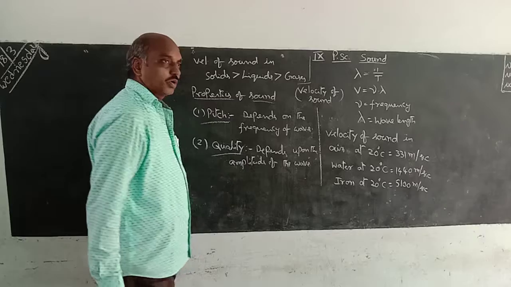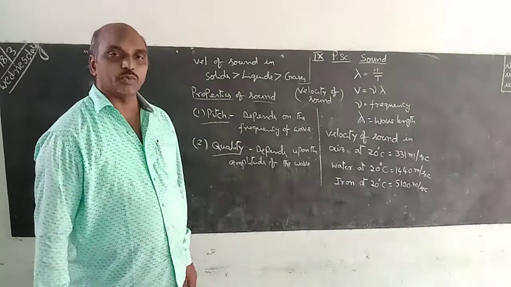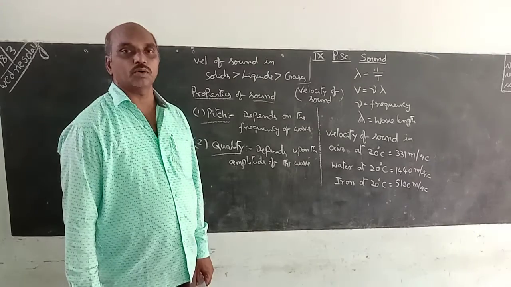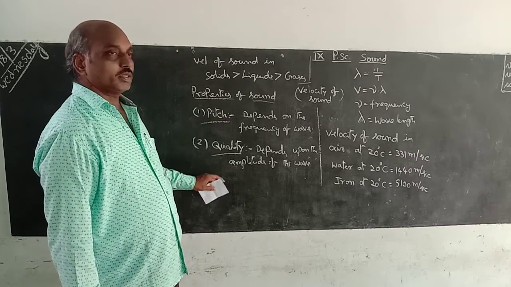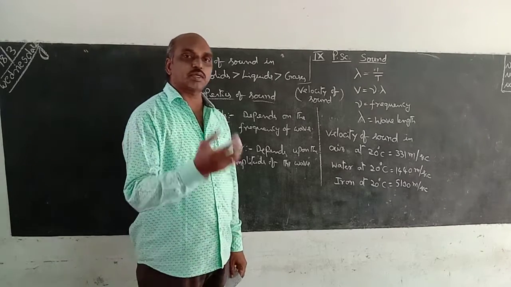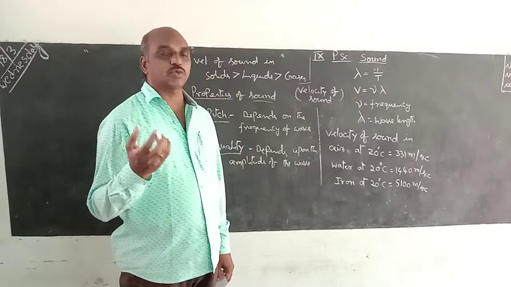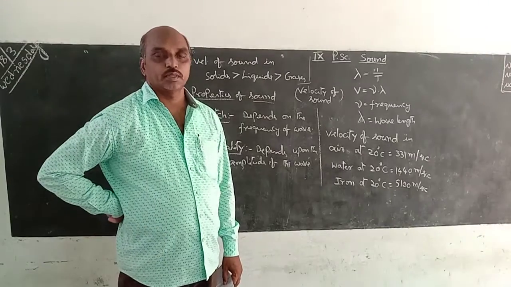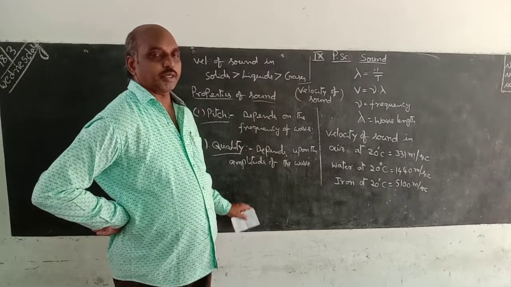If the amplitude is more, then quality is more. When different sounds are coming from the same musical instrument, you can identify them by using this quality. This is based on the amplitude.